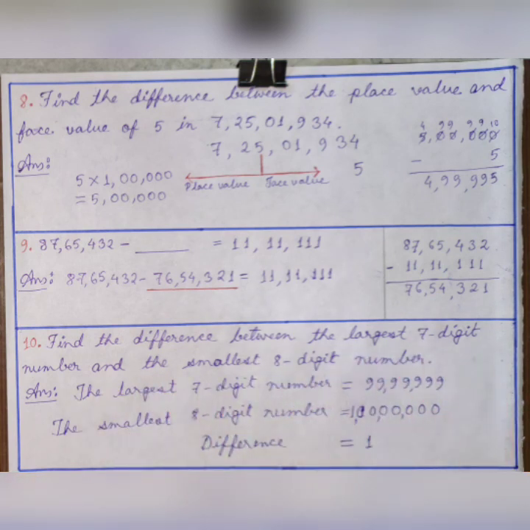So with this we have finished the discussion of the answers from the mental maths part of chapter number 2. And from the next class we will start the revision of the 3rd chapter from the book, that is multiplication and division.